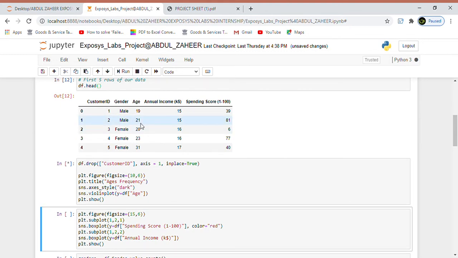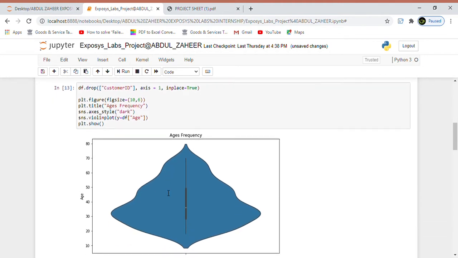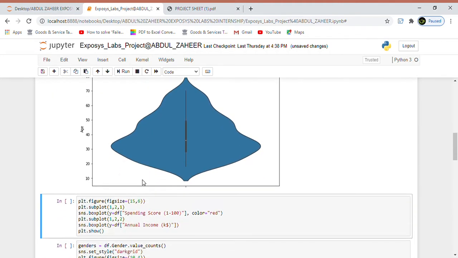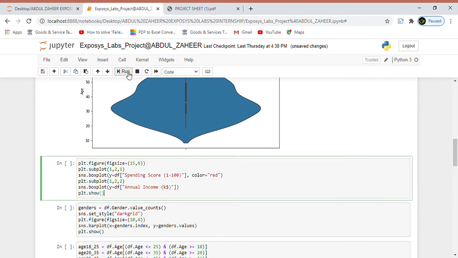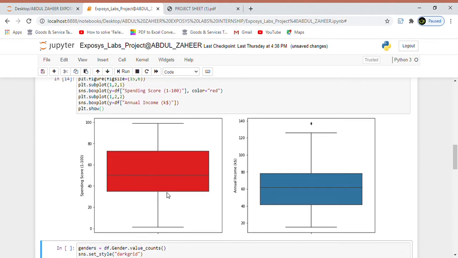First, going for the project, we take these columns, and first we use the seaborn library and calculate the frequency of ages by plotting a violin graph, and we get these age frequencies in this format when we run the code. After this, for better understanding, we made a box plot. It clearly says that the range of spending score is more than the range of annual income. We can see the spending score here and annual income.